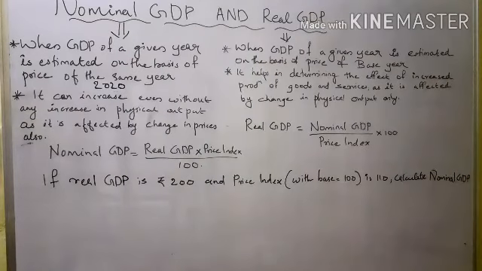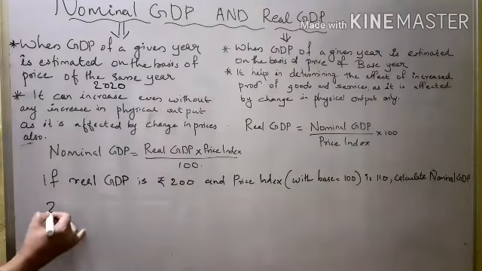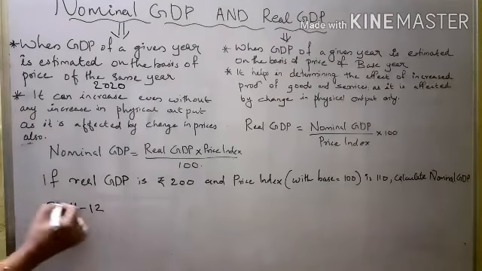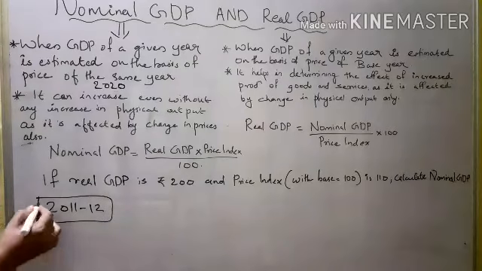Real GDP means when the GDP of a given year is estimated on the basis of prices of a base year. That means the government fixes one year as the base year, a year in which there are not too many fluctuations, not too high prices or too low prices. That shows the equilibrium or the minimum level of prices of that particular year. For example, 2011-12. The government fixed this year as the base year.